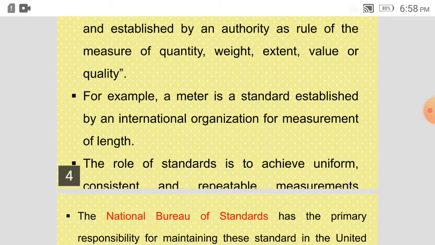So that standard is defined or specified by some authority. For example, the meter is a standard established by an international organization for measurement of length. When we are talking of length, we come across meters, centimeters, millimeters, kilometers, decimeters, and so on. That international organization has set that length.